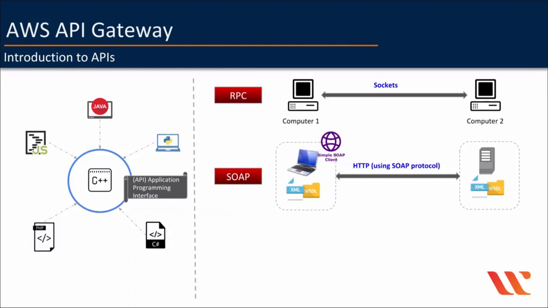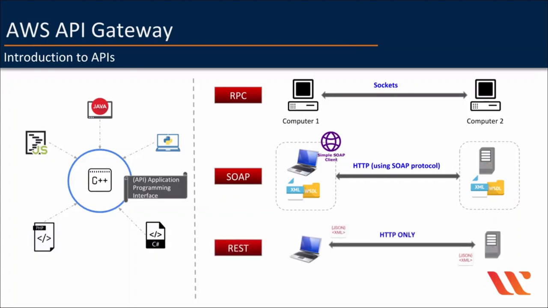And then the latest standard for APIs is REST. REST is not a protocol like SOAP. It is just an architectural pattern and it also communicates over HTTP traffic. Servers will have REST endpoints over which clients can send requests by sending data in an XML or JSON format, and the server will also respond back in XML or JSON format.